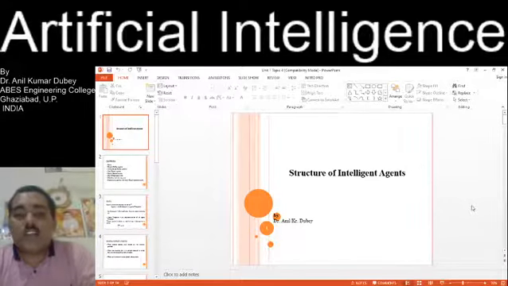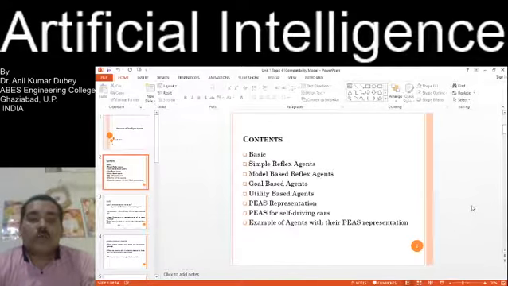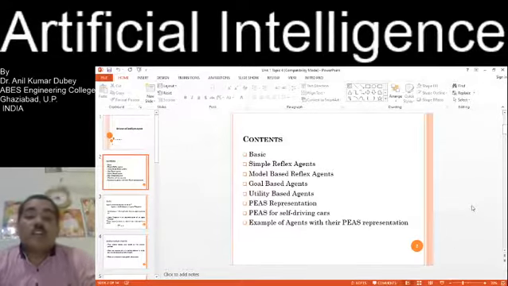In the previous class we studied about the intelligent agent. Now we will discuss the structure of intelligent agents. So those are the basic contents. Here we discuss the basics of the structure of intelligent agents.